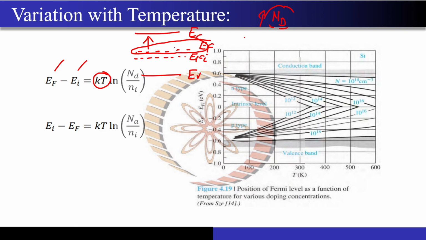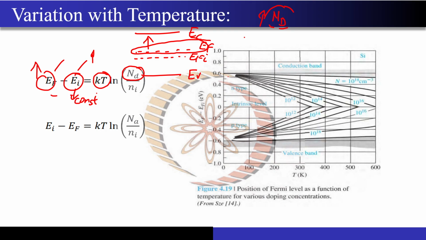And so the difference between EF and EFI that you are seeing over here will actually increase with the doping, and this is what this equation is telling you. As I increase my doping ND, this EF minus EI difference will increase, because EF is moving up and EI is remaining at a constant place, right? So I hope this point is clear to you.